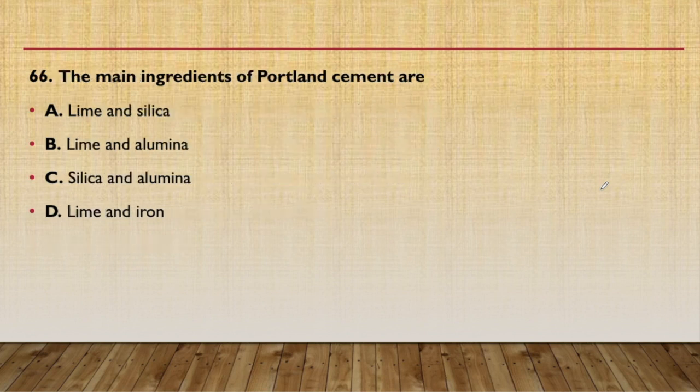Okay. 66th question. The main ingredients of Portland cement are lime and silica, lime and alumina, silica and alumina, or lime and iron. So the answer will be lime and silica, that is option A, because these two contents, C and S, that is CaO and SiO2, are very important. These two are very important main ingredients of cement.